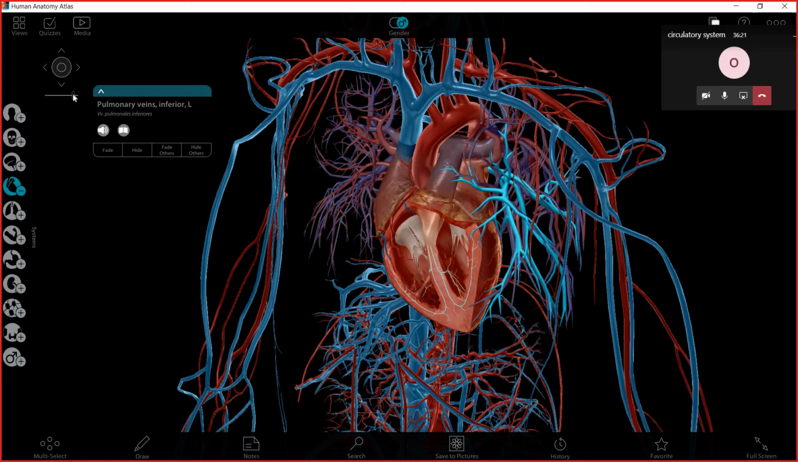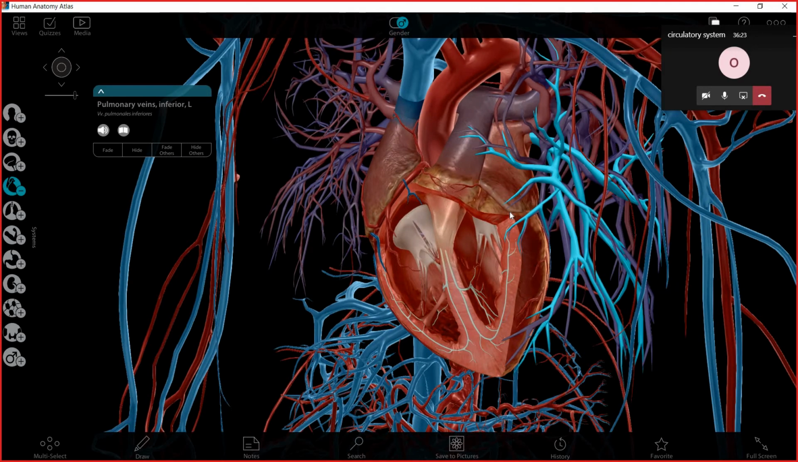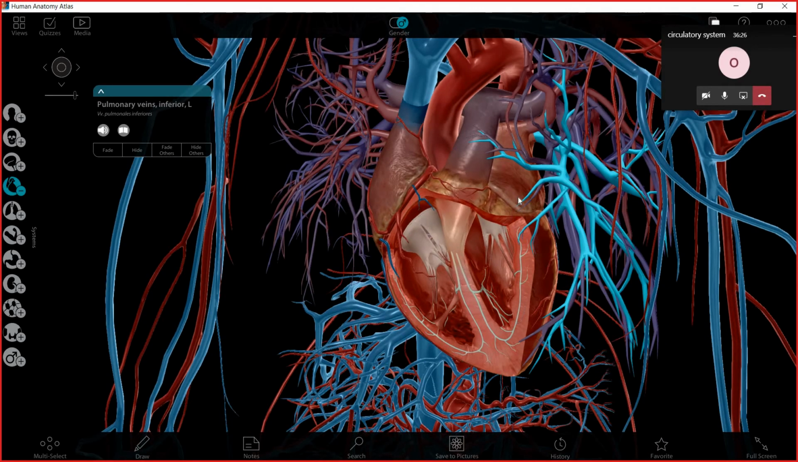So now we are going to see the functions of these four, and now we can see which two of them carry the blood from the body to the heart, and which two of them carry the blood from the heart to any part of the body.